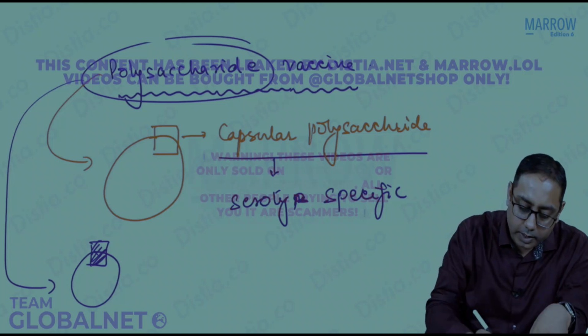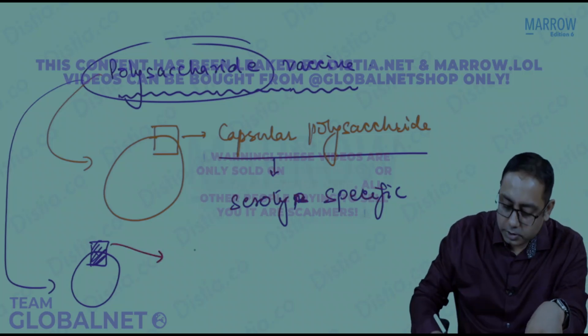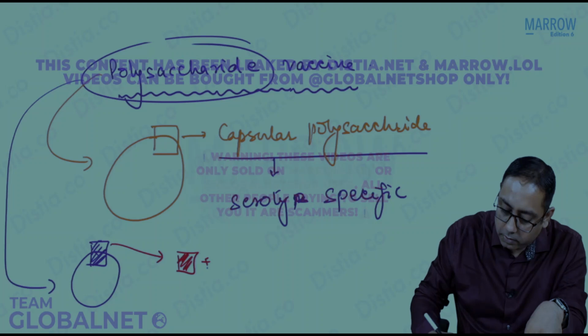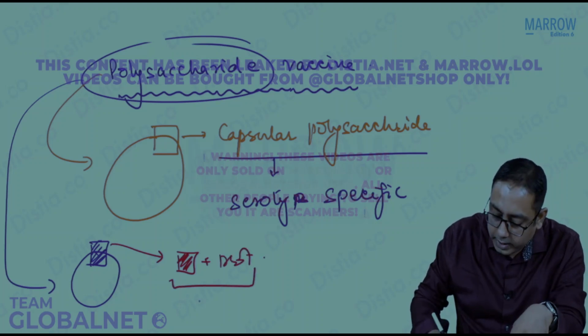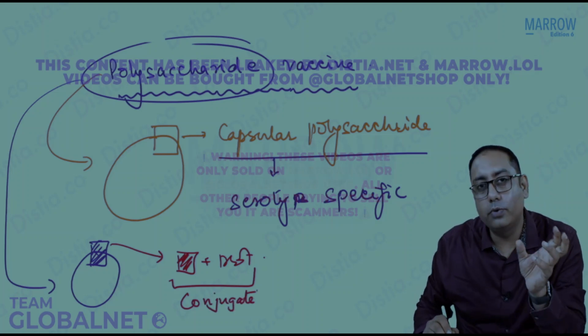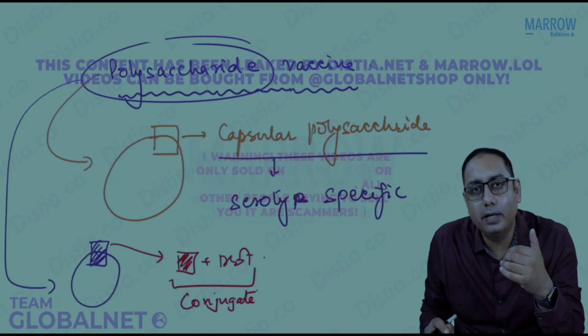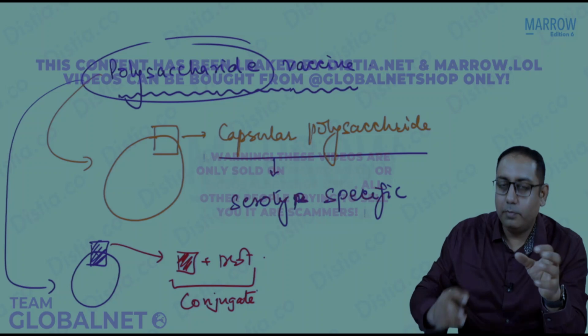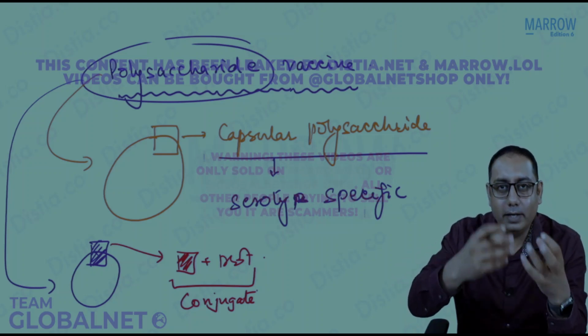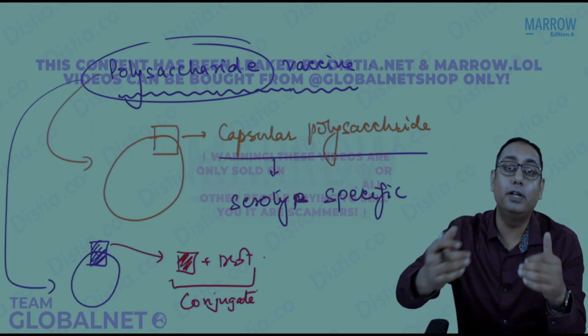So what we can do is take out this polysaccharide and along with that put some extra protein molecule. So you conjugate it with the protein molecule, which could be albumin, globulins, any protein molecule, which makes it easier to enter and induce an immune response even in children.